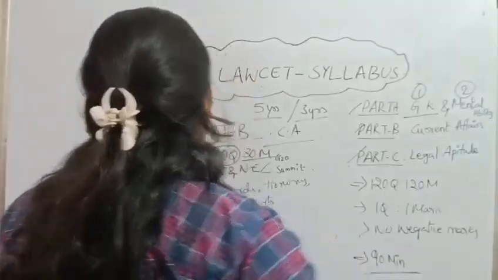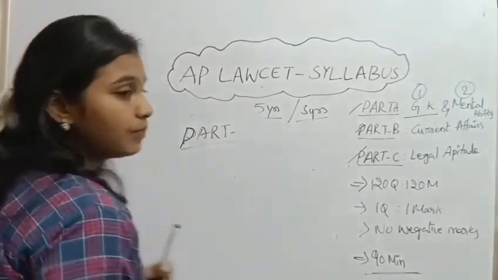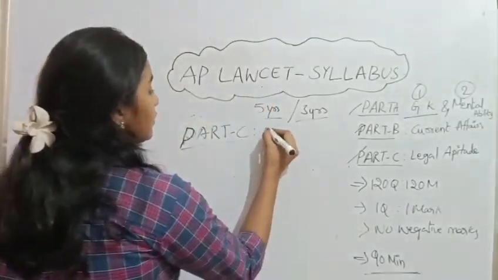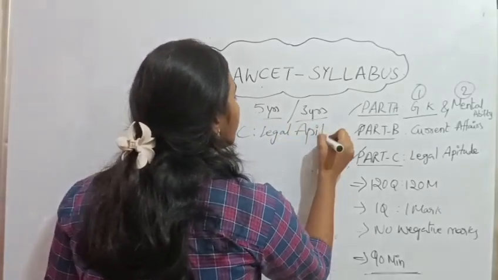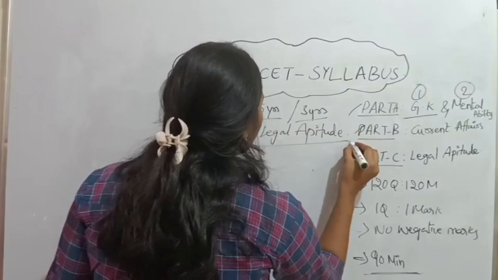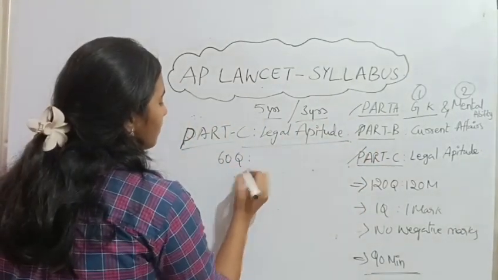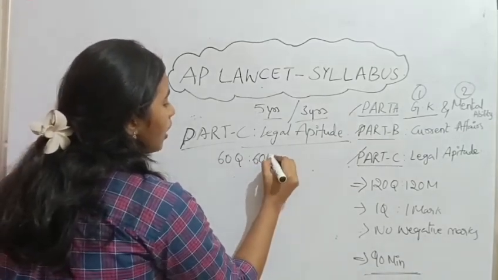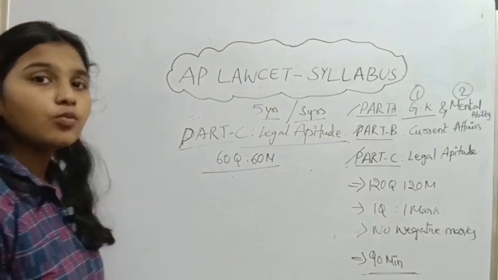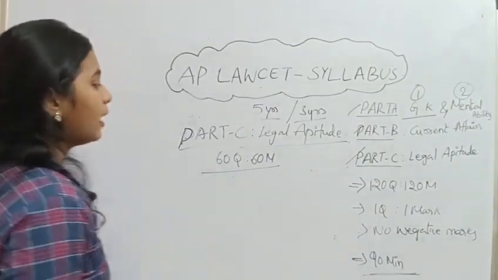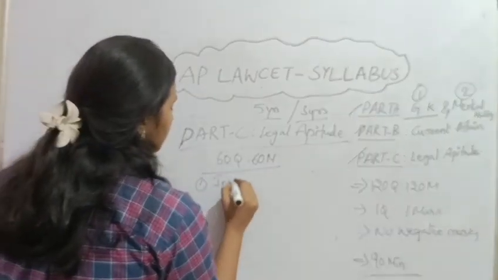So next one, part C. One of the most important topics will be covered in part C. Part C deals with legal aptitude. Actually, we are writing the examination to join law, right? From legal aptitude, there will be 60 questions for 60 marks. You need to concentrate more on legal aptitude. Let's see what subtopics will be covered under legal aptitude. First one, most important, the Indian Constitution.